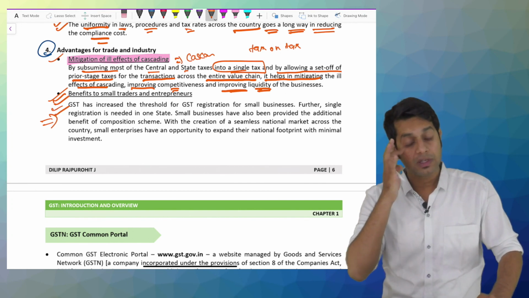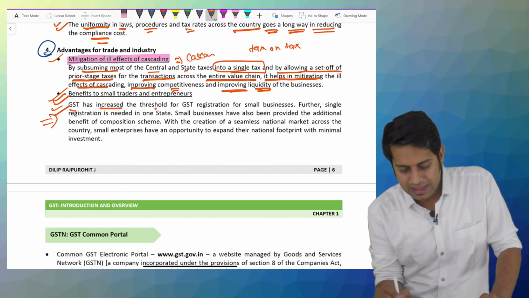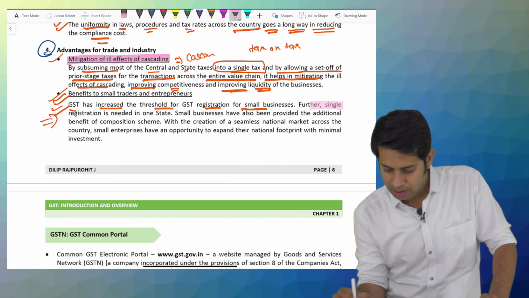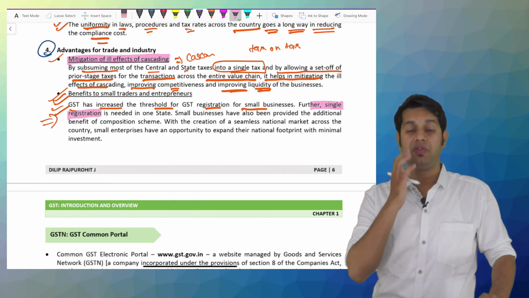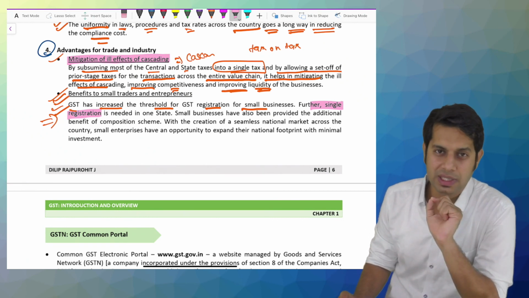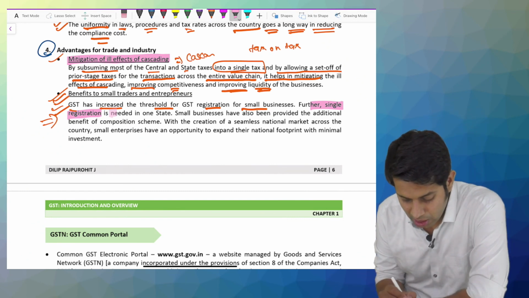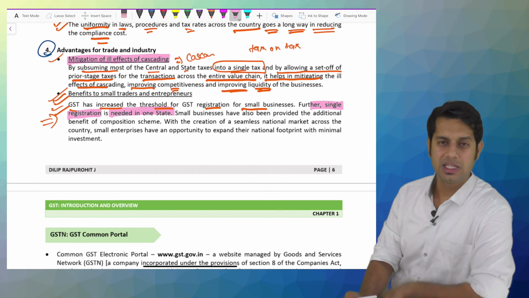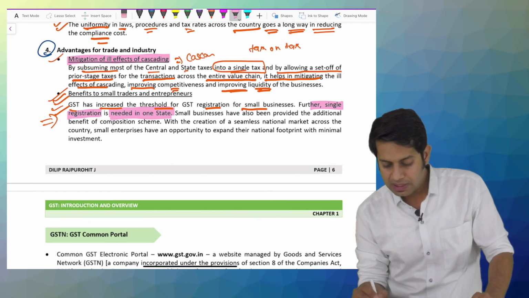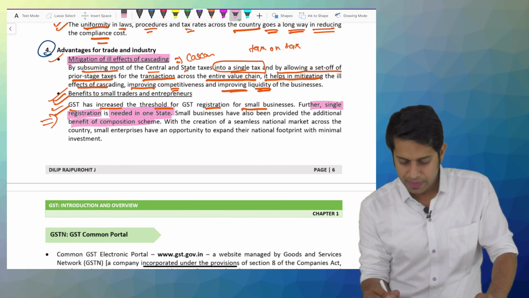So there are benefits which is available to small traders and entrepreneurs. What benefits? GST has increased the threshold limit for registration for small businesses. Further, single registration. Before, if you have 5 different places from where you are doing business in a particular state, 5 different registrations you had to take. Now you can take only one registration for entire state. Though you have 10 branches, take one registration. Small businesses have also been provided an additional benefit of composition scheme.